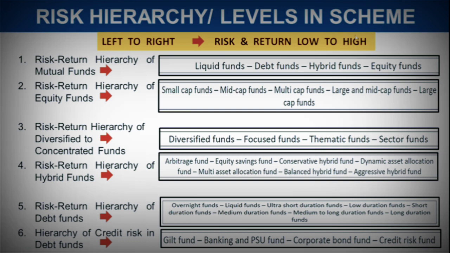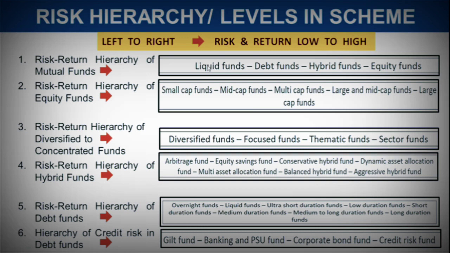And also from your exam point of view, for this particular chapter, chapter number 12, this is very compulsory. Just note it, you would be getting 1 or 2 questions out of it definitely. So you need to keep in mind which would be riskier, which would be less risky. So just have a look over here. I've tried presenting it in a simpler manner so that you can understand. Just keep in mind that when we are going from left to right, the risk and return will be going low to high.